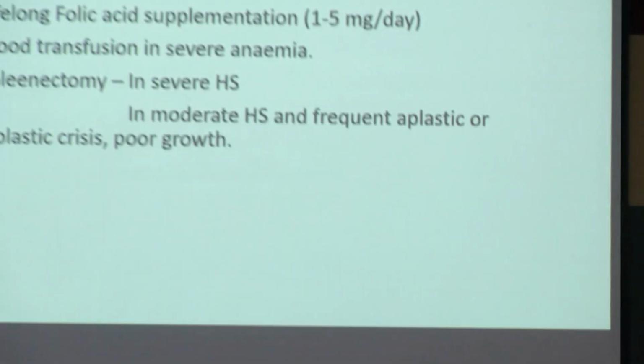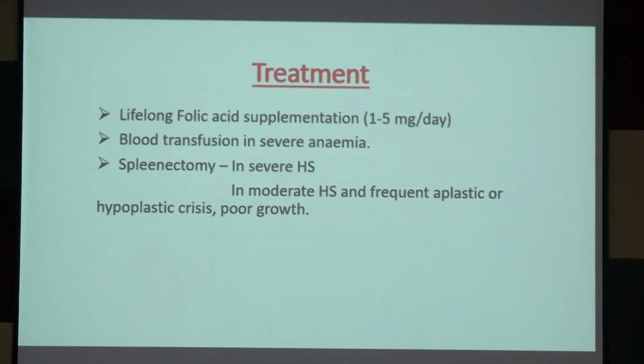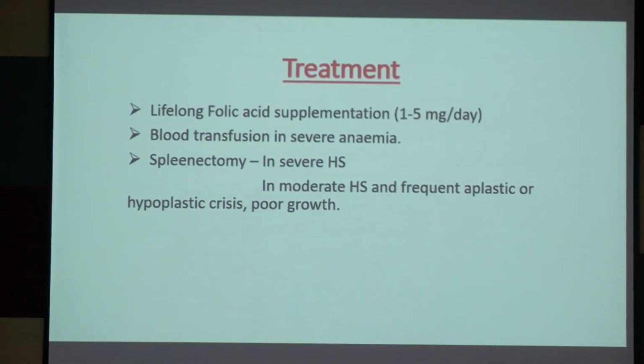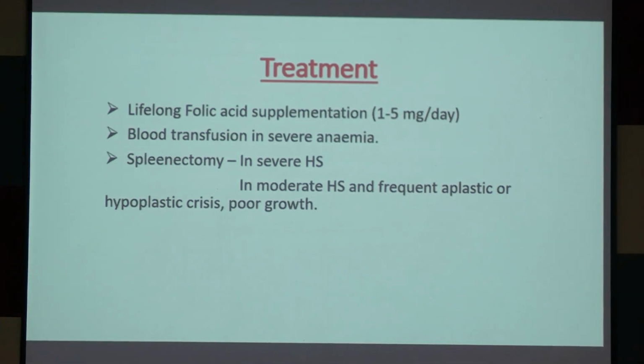Treatment, how to treat? Lifelong folic acid supplementation, 1 to 5 milligram per day, because mutation of the genes encoding ankyrin, spectrin, and beta 3 proteins will cause hereditary spherocytosis. So there is no drug or medication that will treat hereditary spherocytosis, but we will supplement folic acid and give blood transfusion in severe anemia, okay.